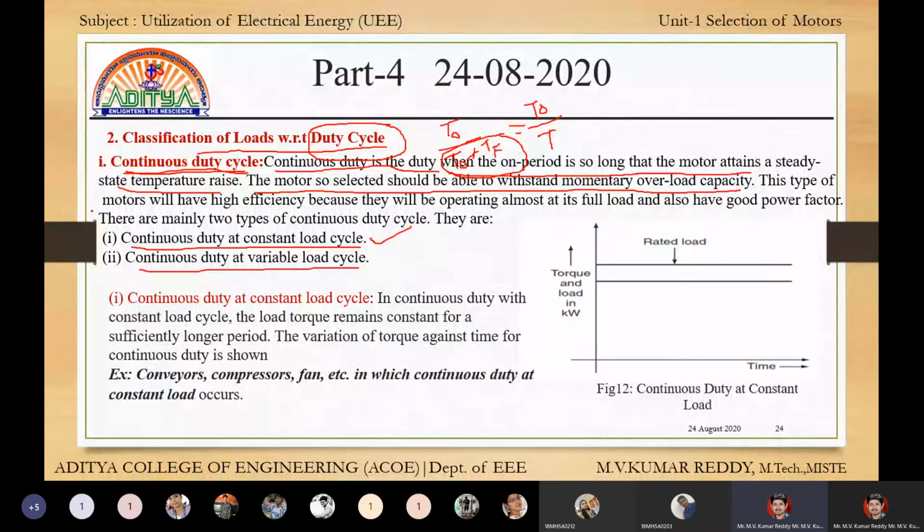This type of motor will have high efficiency because it will be operated almost at its full load, and also has good power factor.